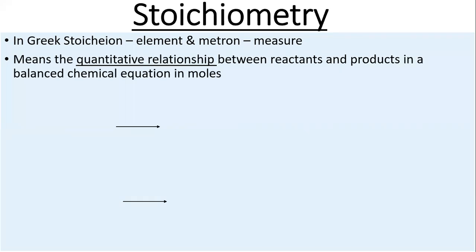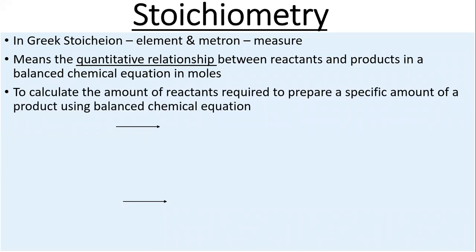So stoichiometry means the quantitative relationship between reactants and products in a well-balanced chemical equation in terms of moles. The word quantitative relationship refers to the quantity, in terms of mole, mass or molar volume, right?